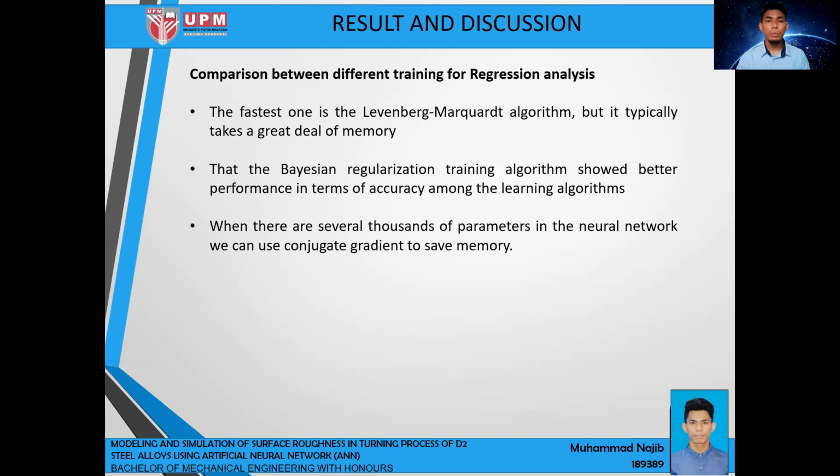So for the comparison between different training algorithms in regression analysis, the fastest one is Levenberg, but it typically takes a great deal of memory. The Bayesian regulation training shows better performance in terms of accuracy among the learning algorithms. If there are several thousand parameters in the neural network, we can use conjugate gradient to save memory.